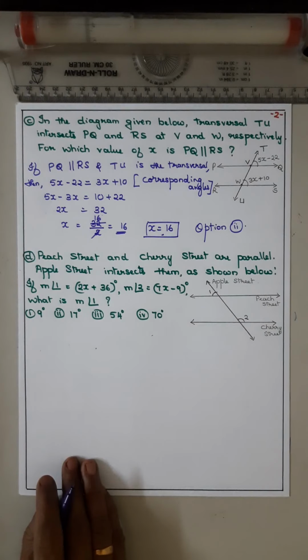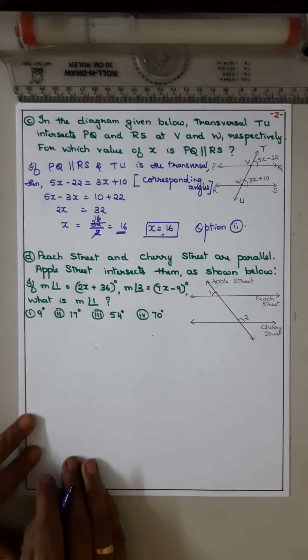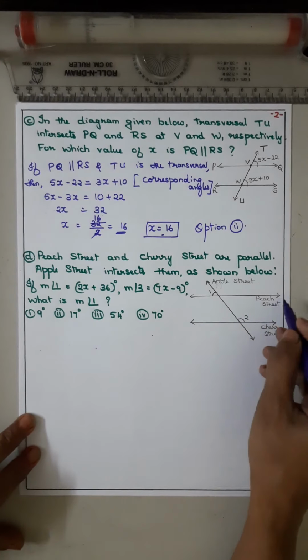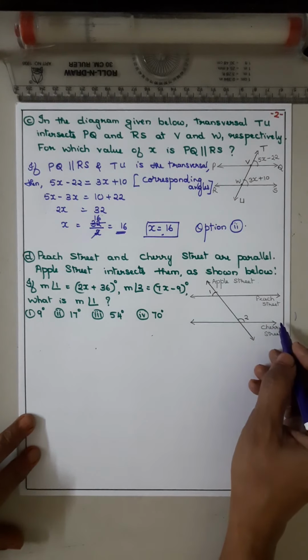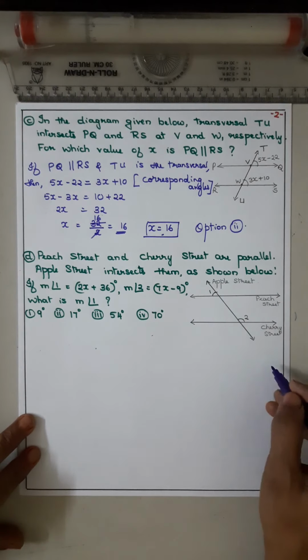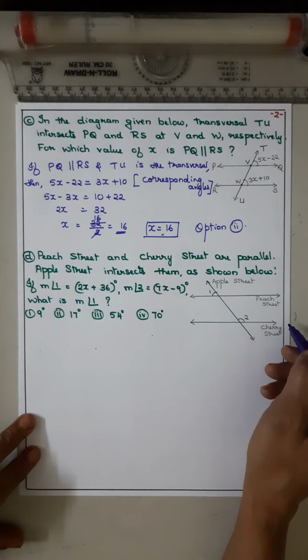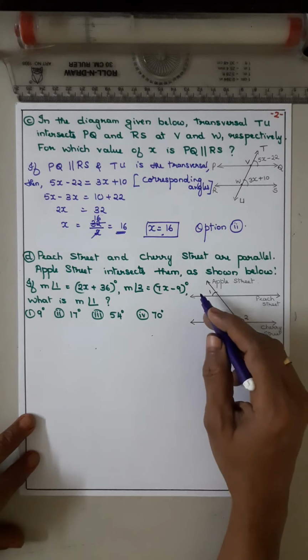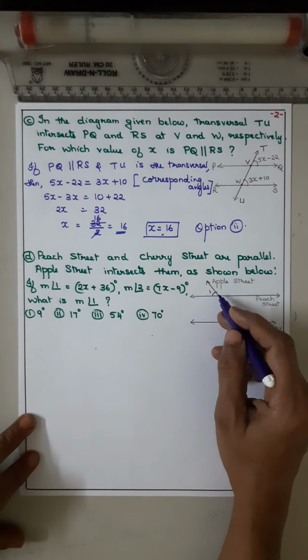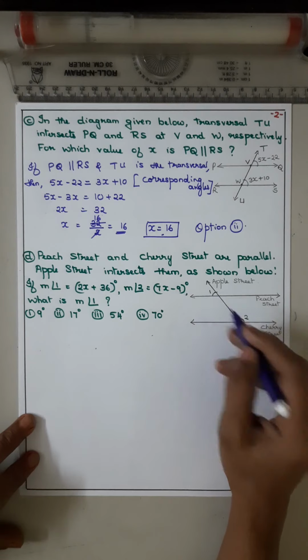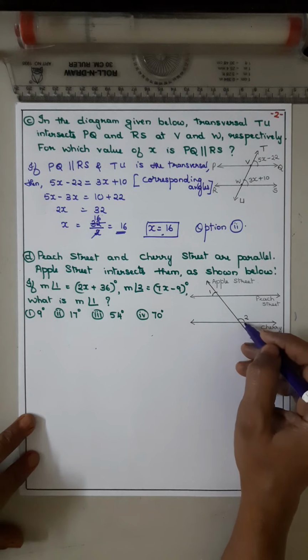Now coming to question number D. Peach Street and Cherry Street are parallel and Apple Street intersects them as shown. So Peach Street and Cherry Street, they are parallel lines. Apple Street is the transversal, isn't it? So in that case, measure of angle 1 is given, measure of angle 2 is given.